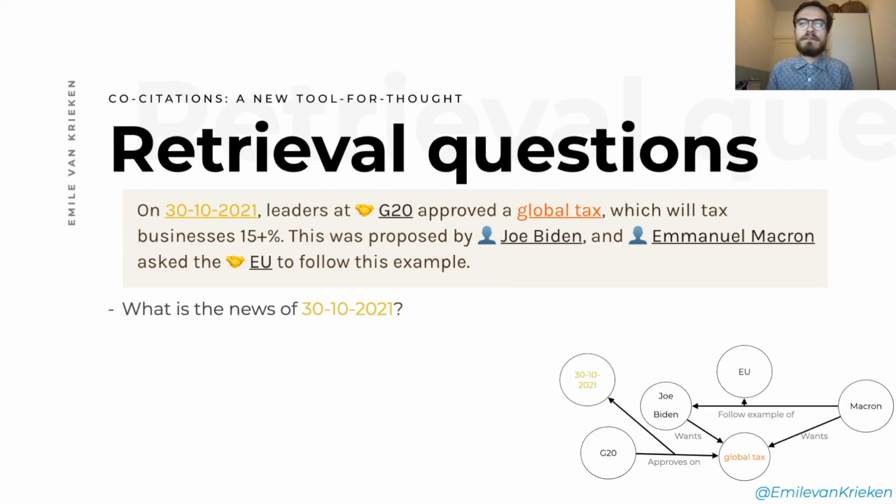So one thing that we really need to ask is, why do we want to store this piece of information? There can be many different reasons why you want to find this piece of information back. For example, if you want to know about the news of the 30th of October, of course you want to find this thing back because this happened on the 30th of October. But there are many more, I think, interesting questions that can be asked about this information, and where you really want to find back this particular piece of information from your vault.